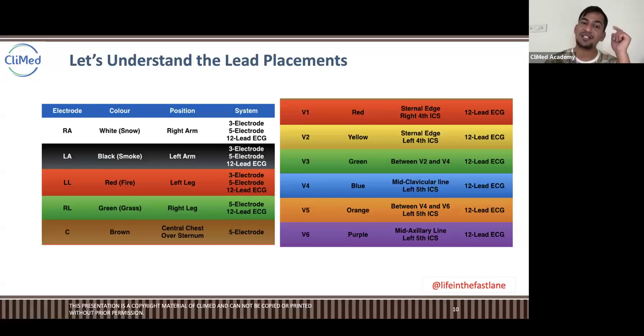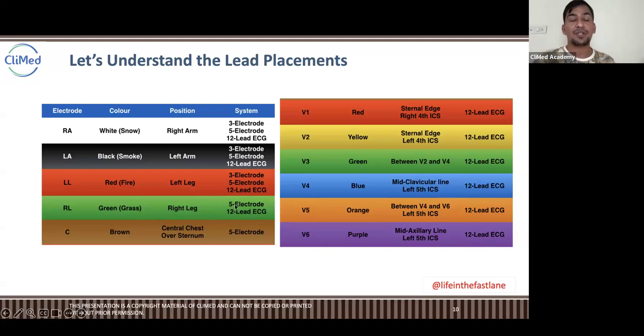In 5 lead ECG, right arm, left arm, left leg, right leg, and one brown color lead or brown color electrode at the center of the chest. Central chest, or we call it sternum. It is placed over the sternum, right? That is 5 leads. If it is 10 leads, how does it work?